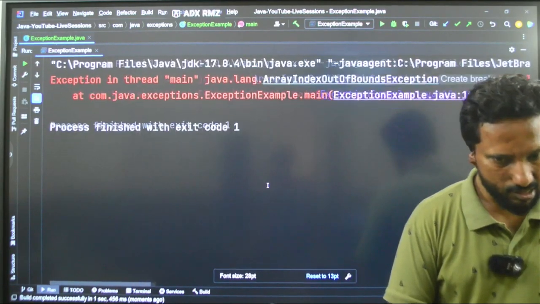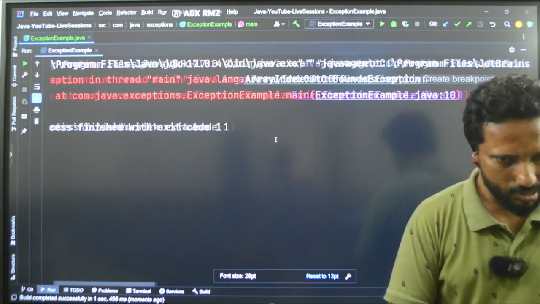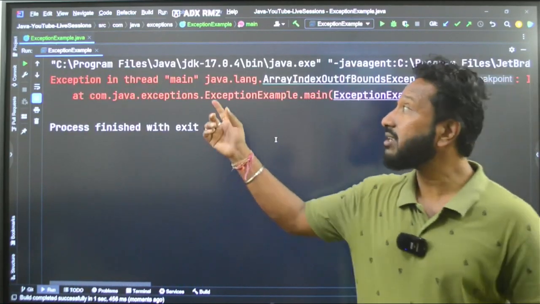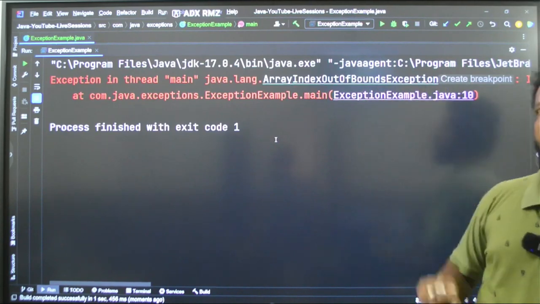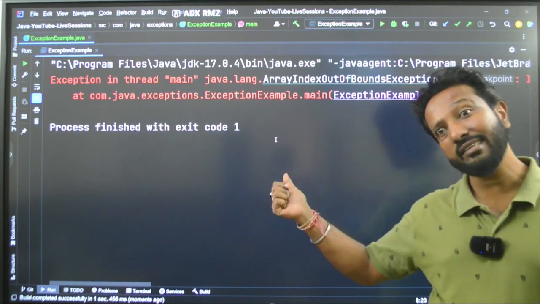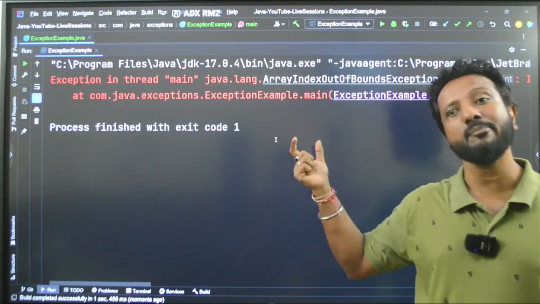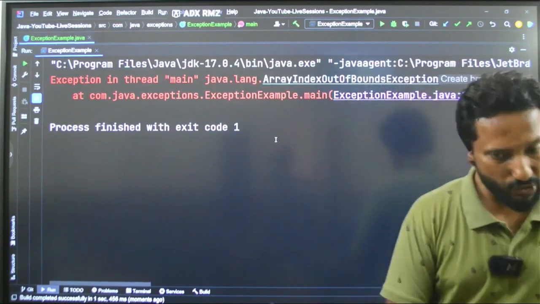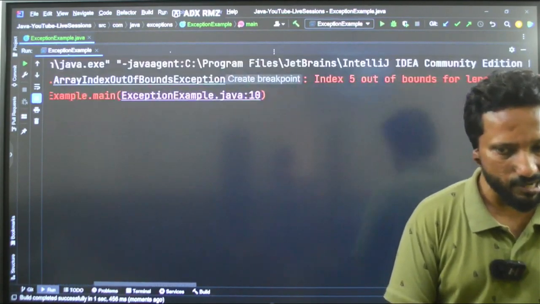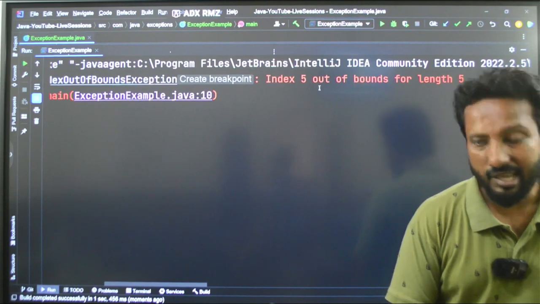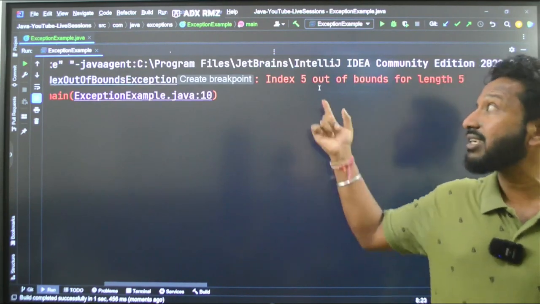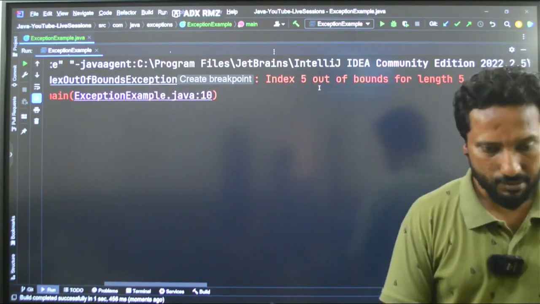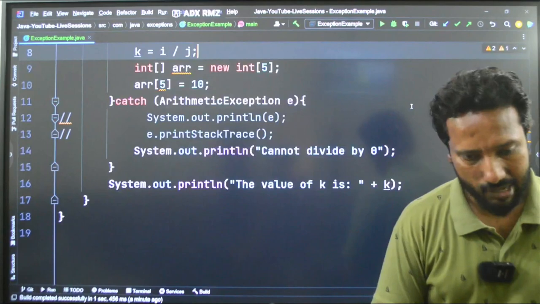Now you see what happens. Can you see here? The exception in thread main is an array index out of bounds exception. This was not handled, so the execution again abruptly ends. The other exception was handled, this was not handled. You can see: index 5 out of bounds for length 5. That's why I said index 5 will only be there if the length of the array is 6. So this is how it works. I hope you have understood this now.